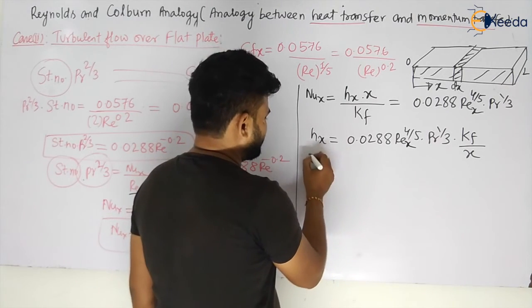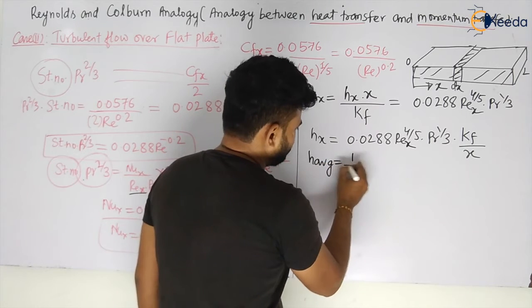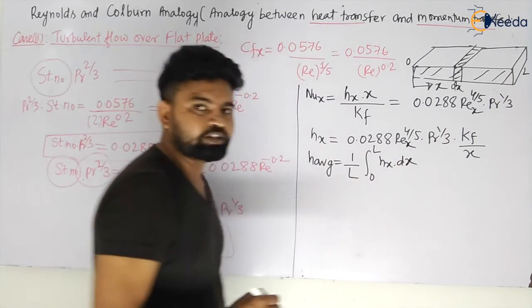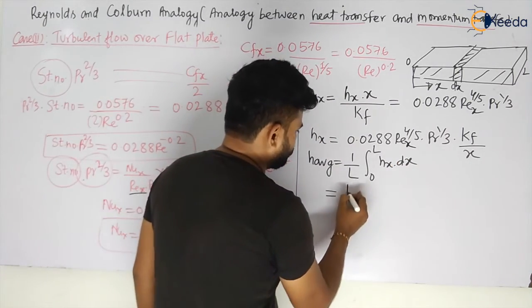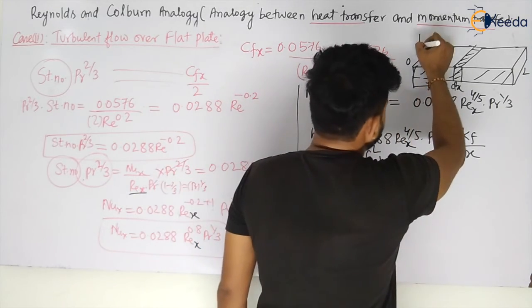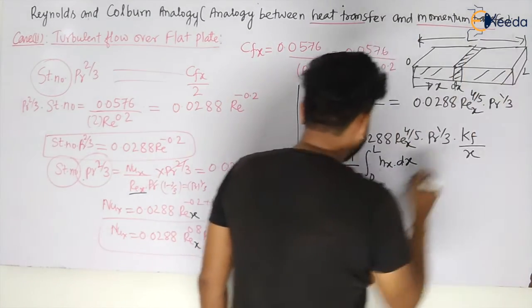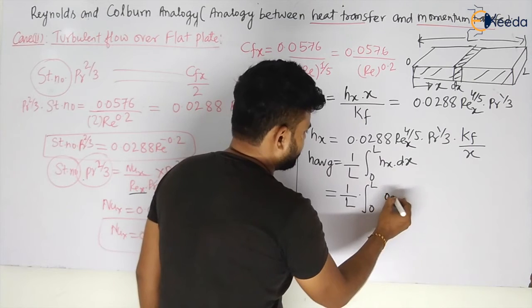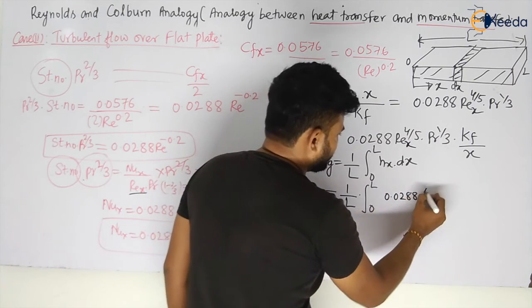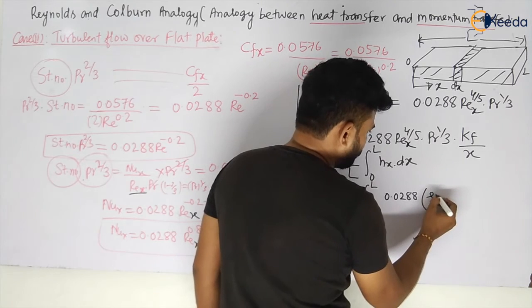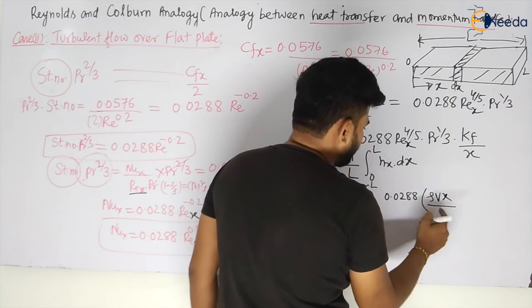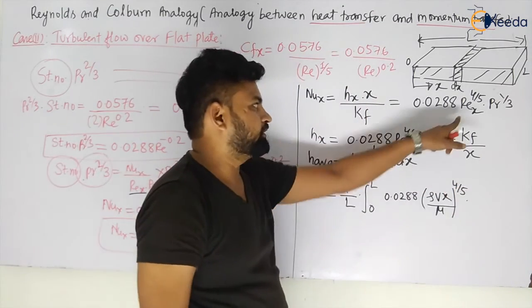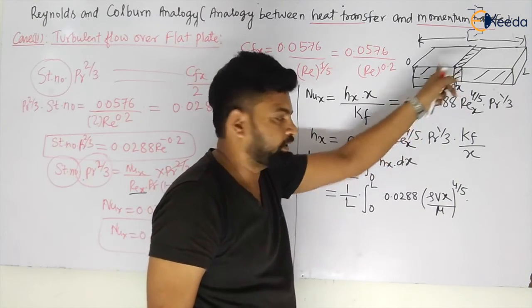Now let us calculate the average. So h average is given by nothing but 1 by L integral from 0 to L of hx dx, my dear students. So this will become equal to 1 by L, the length of the plate, multiplied by the integral from 0 to L of hx. What is the value of hx? That is 0.0288 Re, and what is Re? That is nothing but rho V x divided by mu, to the power 4/5. That is the Reynolds number at a particular location x.